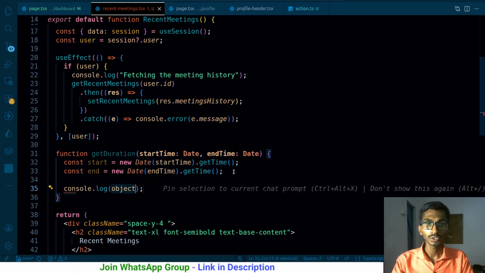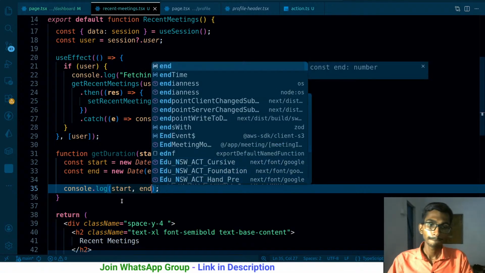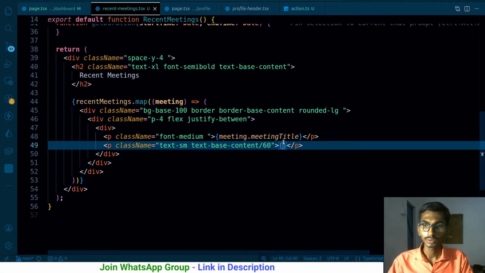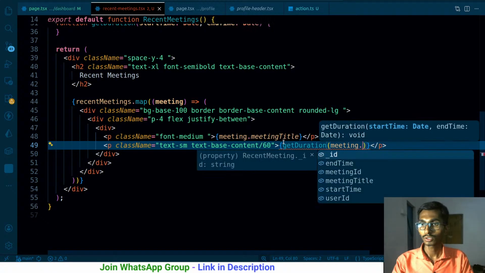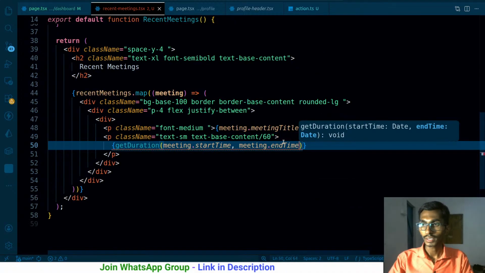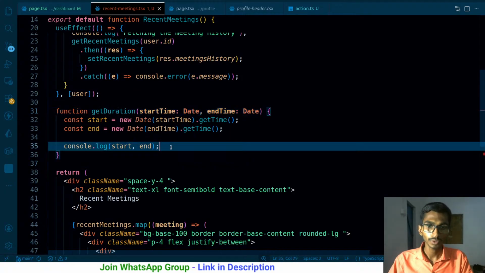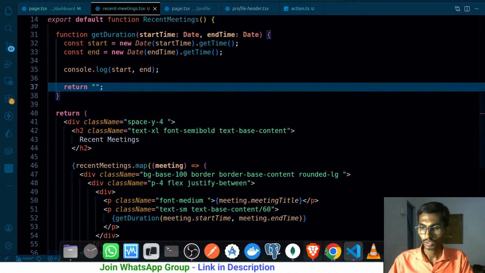Once I got this, I should be getting the time in the milliseconds. So let me log the value over here, start and end, and let's see what I'm gonna be getting. And this getDuration function should be called inside this, and I'm gonna be passing meeting dot startTime and meeting dot endTime. So these two things I'm gonna be passing. What is the problem? The void is not assignable, so I'm gonna be returning something from here. Let me return a string.